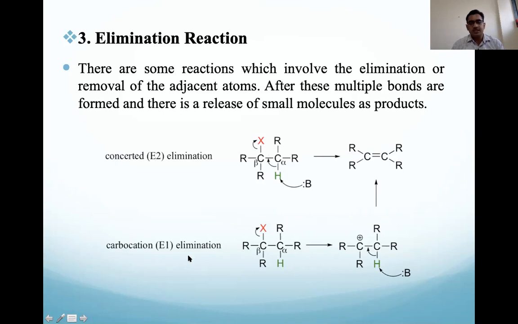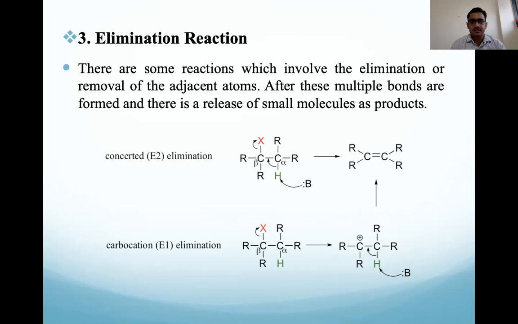The same reaction can follow E1 elimination, which depends on only one reactant. First the leaving group leaves and a carbocation is formed. After that, to stabilize the carbocation, the base abstracts the proton and the electrons shift, forming a carbon-carbon double bond. One thing to keep in mind: for the elimination reaction, the product is always an olefin. For the addition reaction, your substrate must be an olefin, or a carbon-carbon double bond, or carbon-oxygen or carbon-nitrogen double bond.